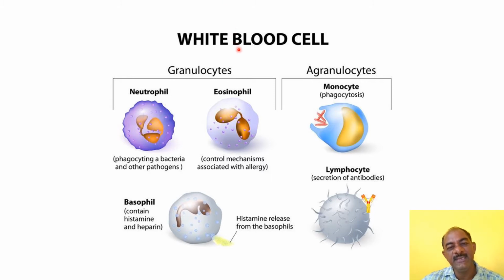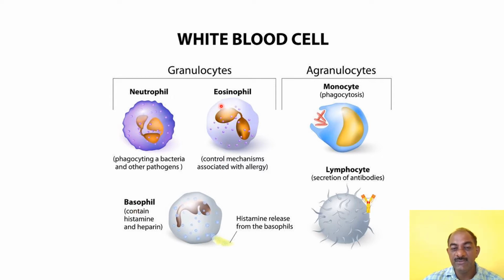Then this WBC is divided into two main types. One is granulocytes, another is agranulocytes. If granules are present in the cytoplasm, it is called a granulocyte WBC. If granules are absent in its cytoplasm, that WBC is called an agranulocyte. Granulocytes are again divided into three types according to staining property: neutrophil, eosinophil, and basophil.